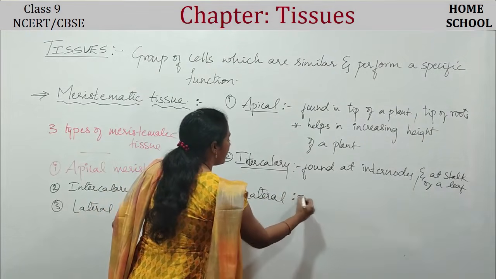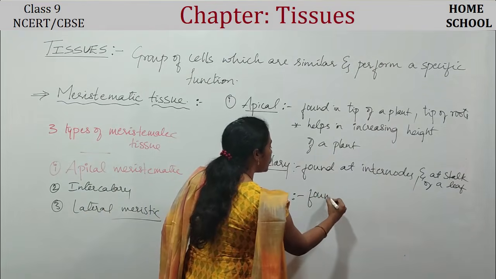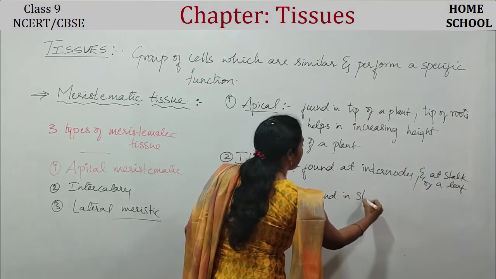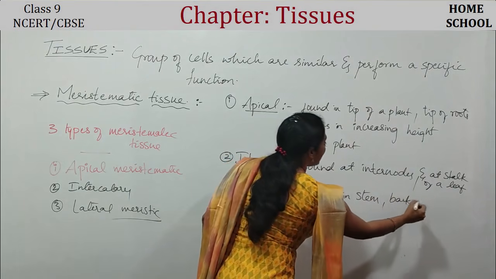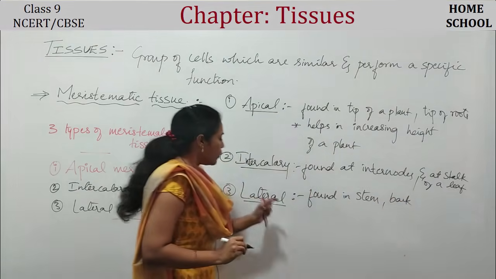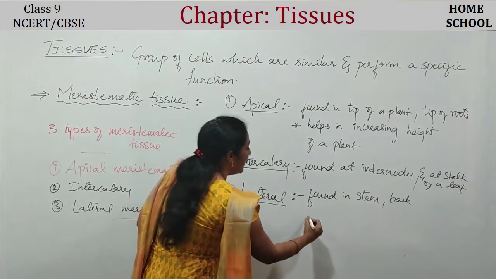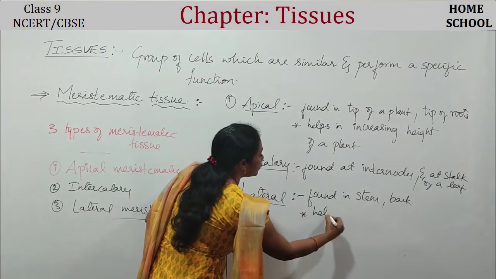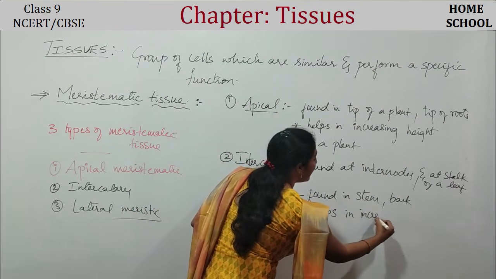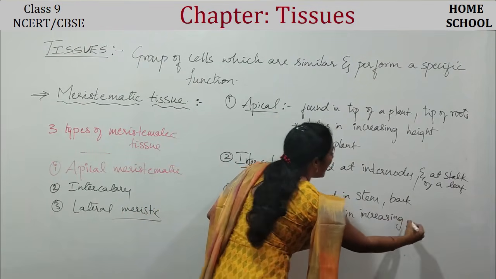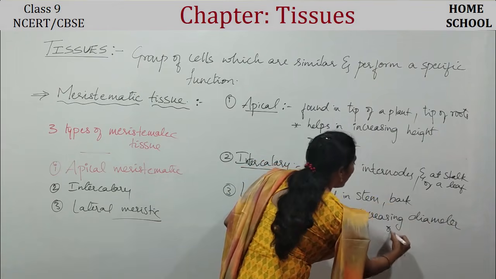Fine. And coming to the third type of meristematic tissue, that is lateral meristematic. This lateral meristematic tissue is found in the stem, bark area, etc. So what is the use of this lateral meristematic? Actually, this lateral meristematic tissue helps in increasing the diameter of a plant.